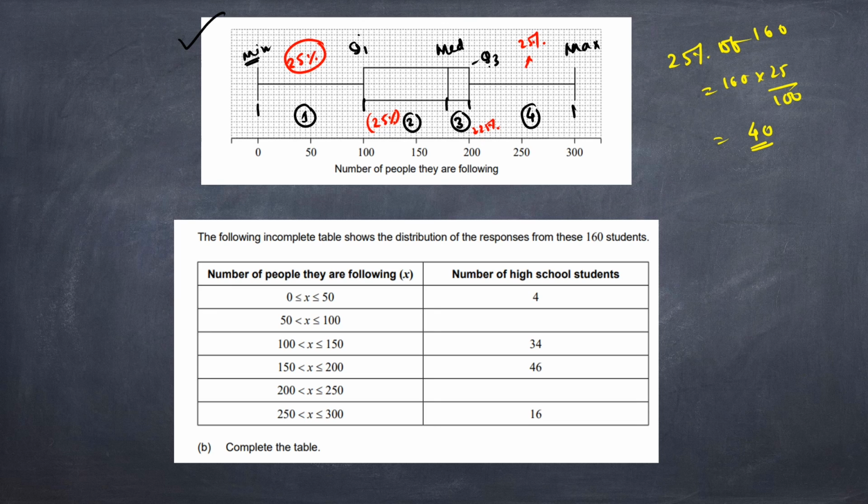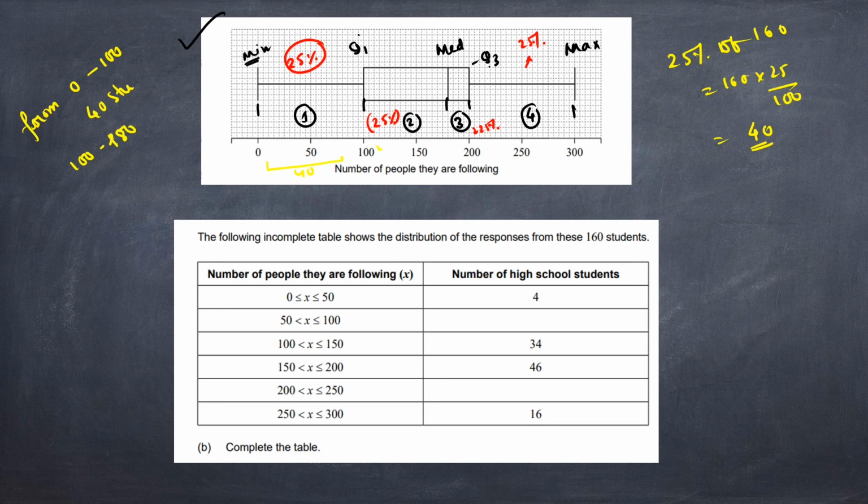So for part 1 there are 40 students, for part 2 there are 40 students, for part 3 there are 40 students, and for part 4 there are 40 students. So here I am writing from 0 to 100, 40 students, as well as from 100 to 180, where the median was 180.